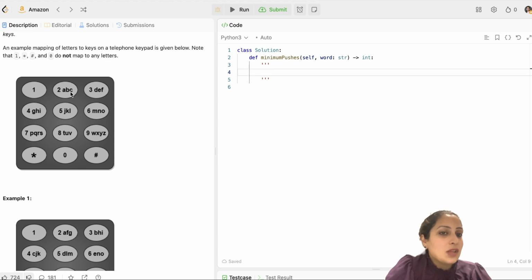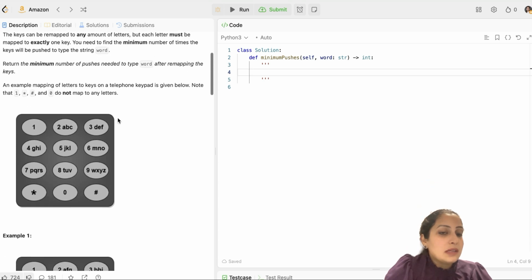So in case you have to press A 3 times, you have to press 2 3 times. But if you have to press B 2 times, then you have to press 2 4 times, because B is the second letter. If you have to press C 3 times, you have to press 2 9 times, because C is the third letter. You have to press 2 3 times to register one C, and if you have 3 Cs, you have to press 2 9 times. I hope that is clear to you.